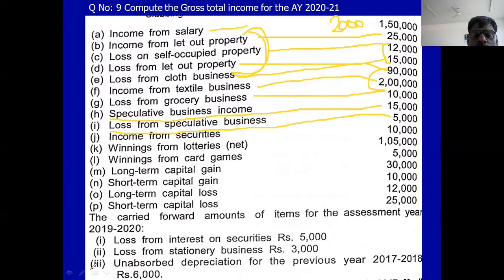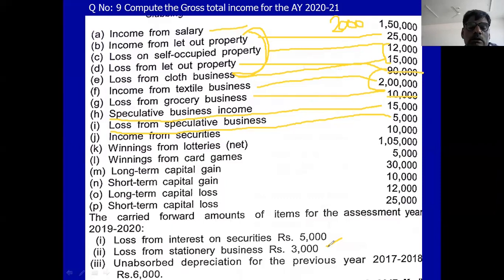you see the adjustment. In the adjustment, loss from speculative stationery business 3,000, then unabsorbed depreciation 6,000. You deduct 9,000. In the 1 lakh 10,000, you deduct the carry forward loss of the previous year.